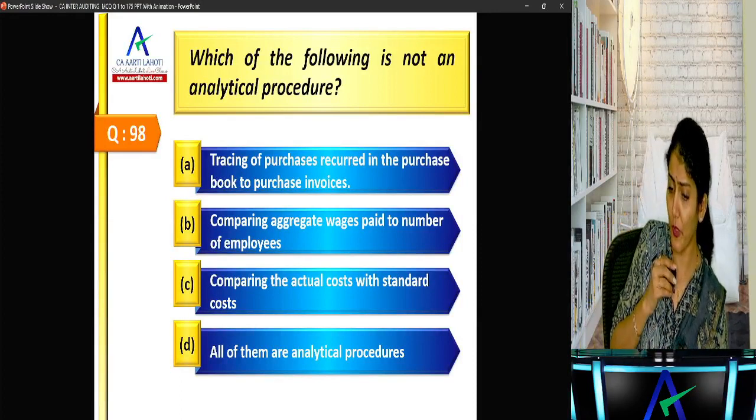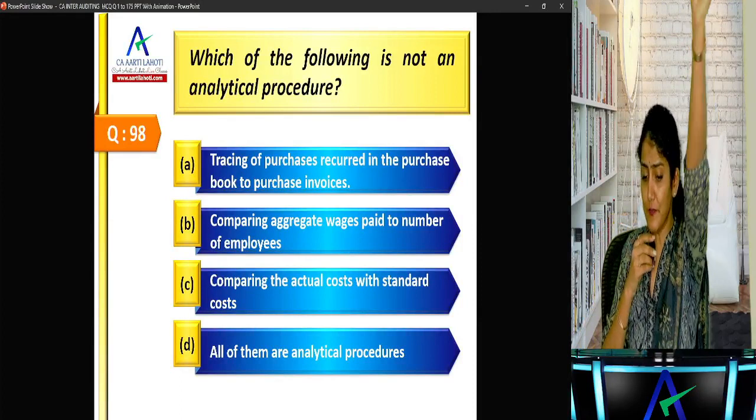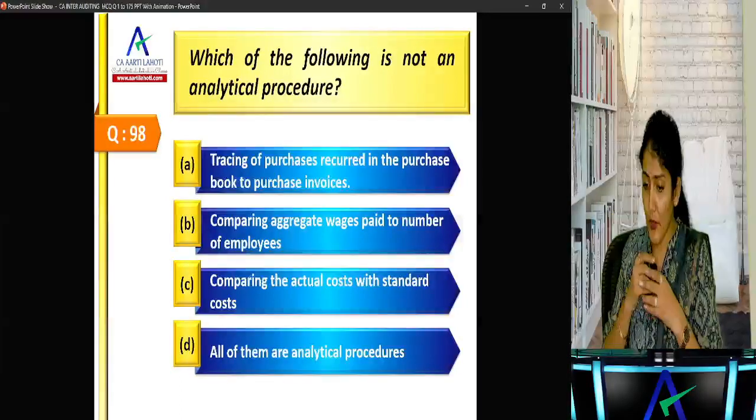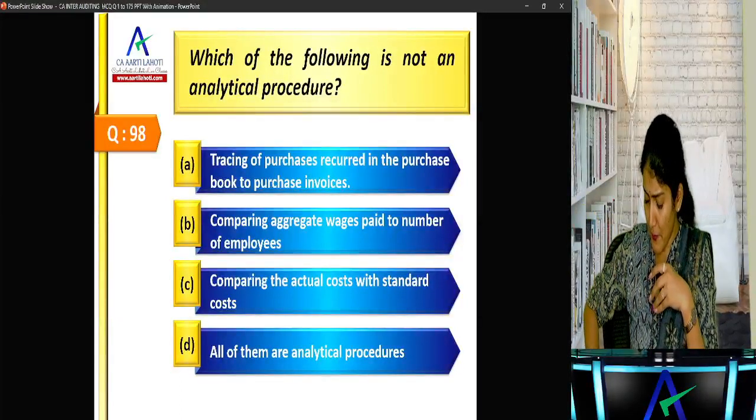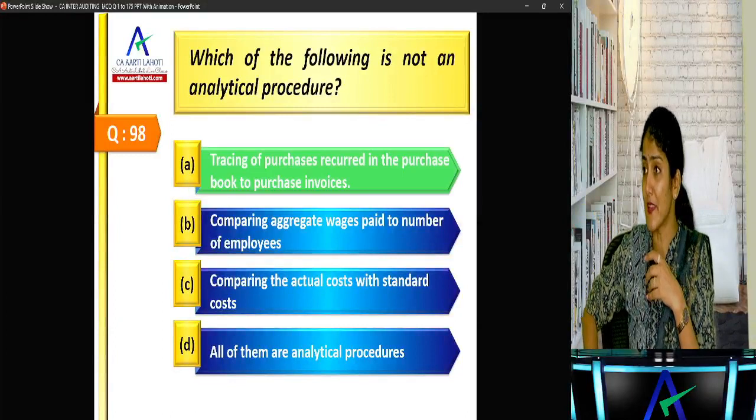Which of the following is not an analytical procedure? Tracing of purchases recorded in the purchase book to the purchase invoice, because that's a test of detail, that's not analytical.